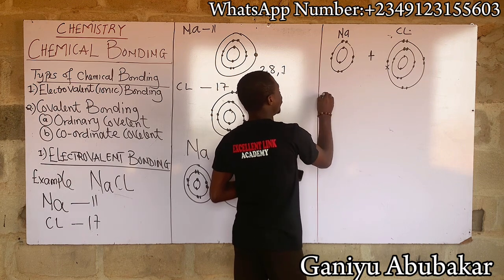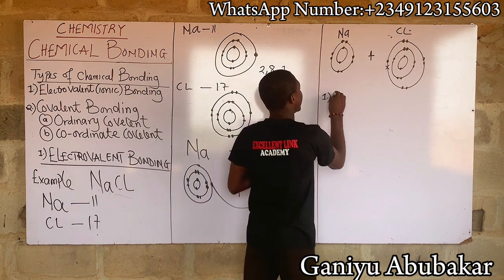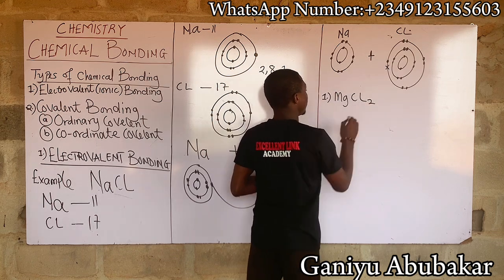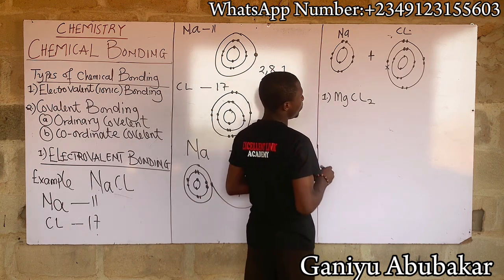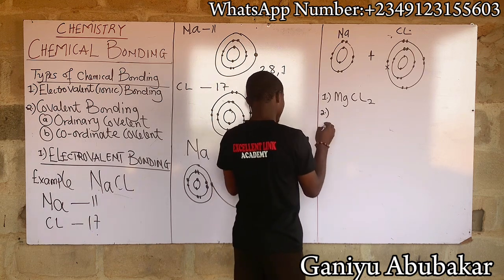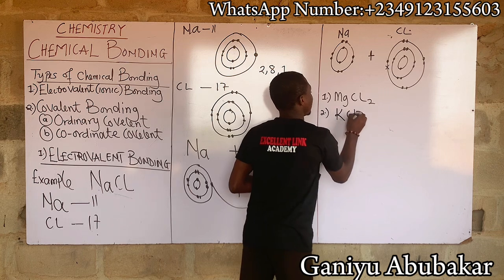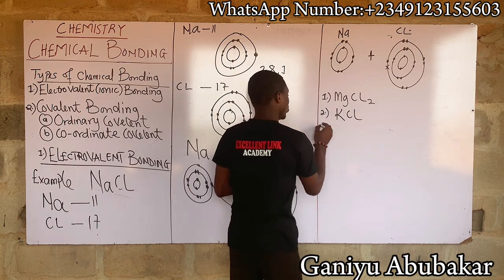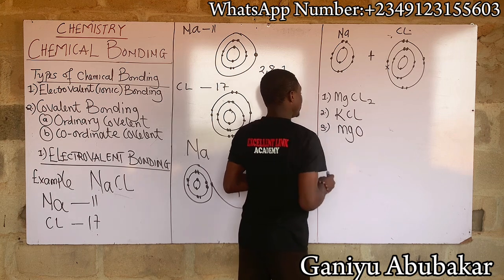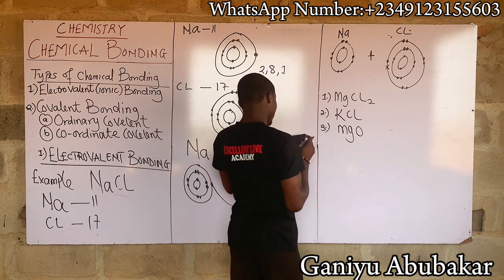Other examples of electrovalent bonding include number one, MgCl2, magnesium chloride. Number two, KCl, potassium chloride. Number three, MgO, magnesium oxide.